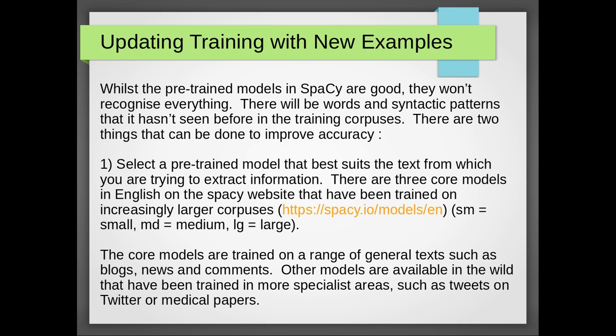So the way in which they talk will be very different. So these more general models may not be quite so good at picking those things up. So you can get models that have been specifically trained on things like Twitter tweets. Another example is where you're trying to extract information from very specialist literature, like medical papers, in which case you can get models that have been focused on that.